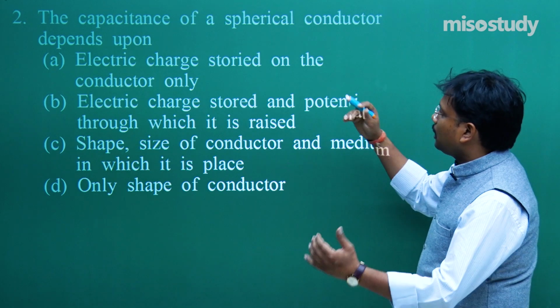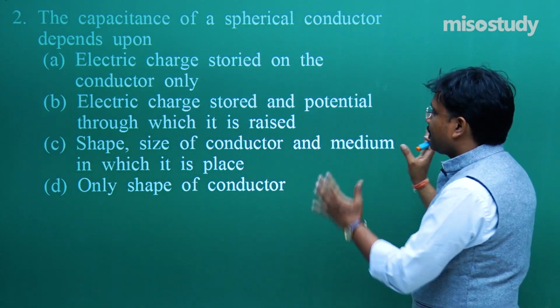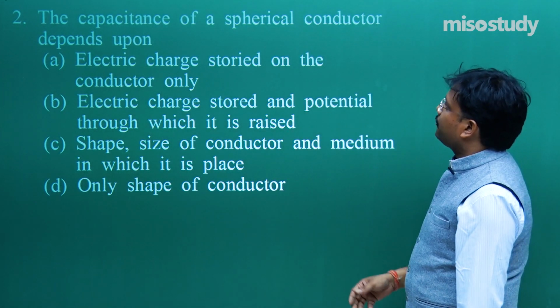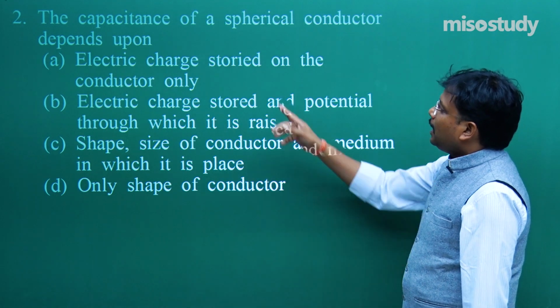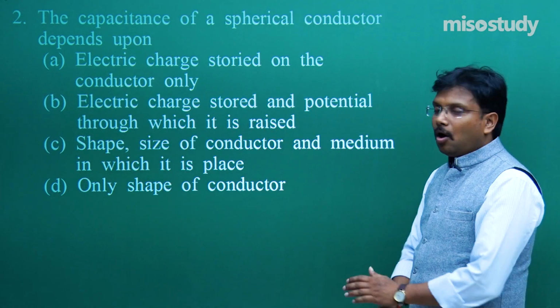I think I should first read out these options, then I will use this space to explain, because here as such no space is available. The capacitance of a spherical conductor depends upon electric charge stored on the conductor only.